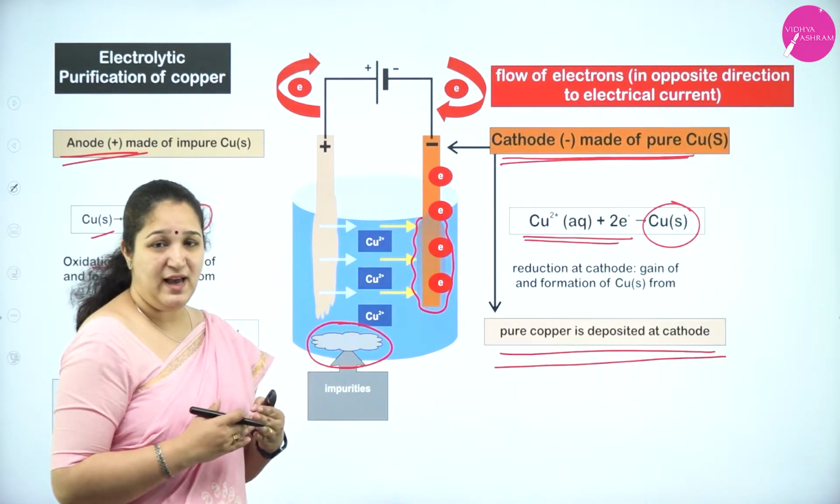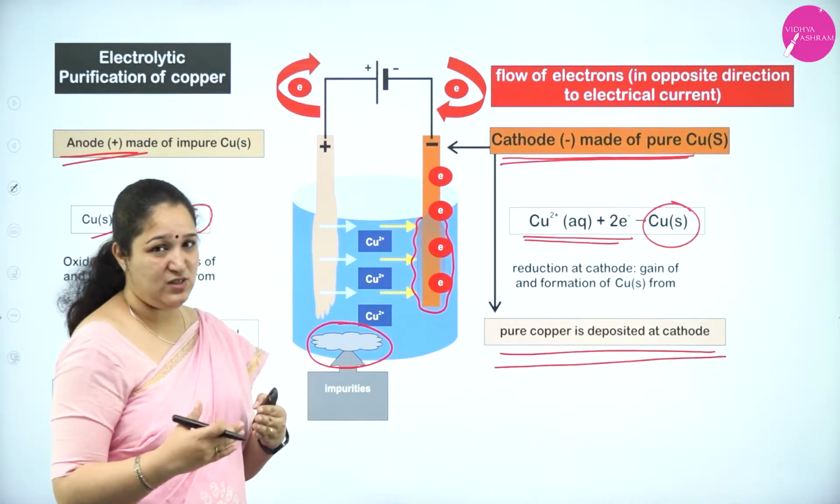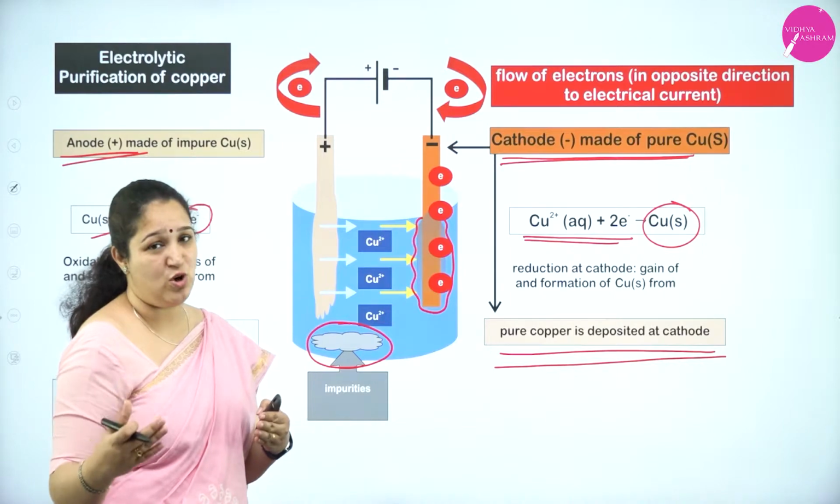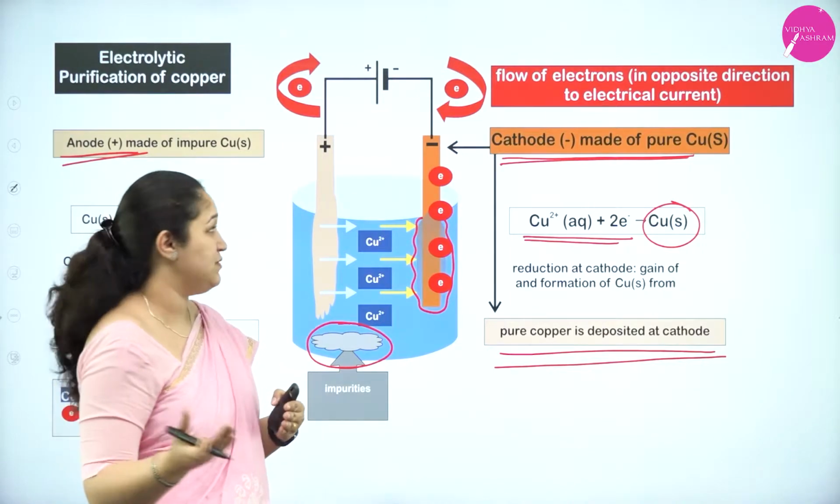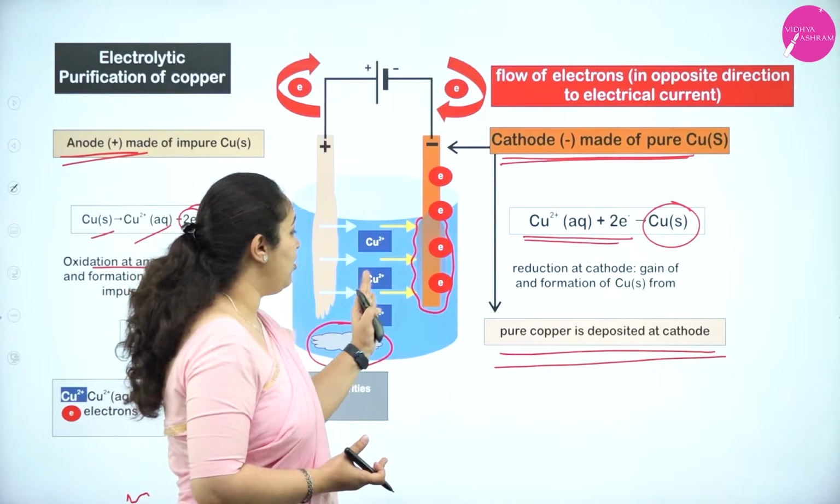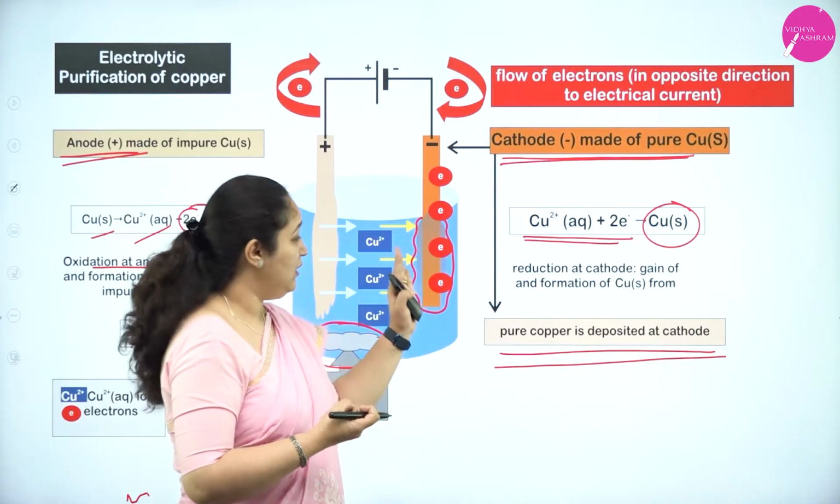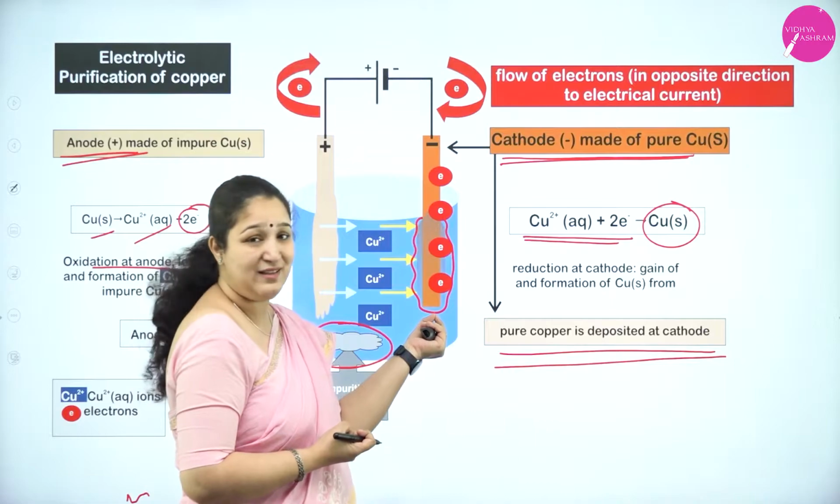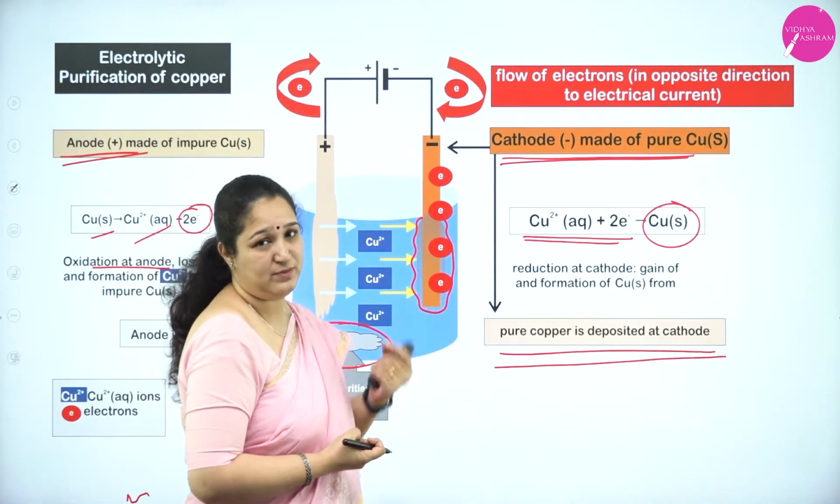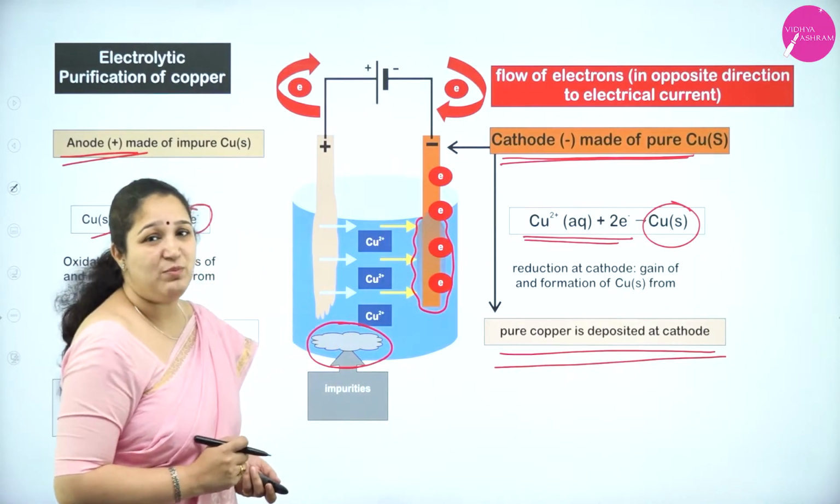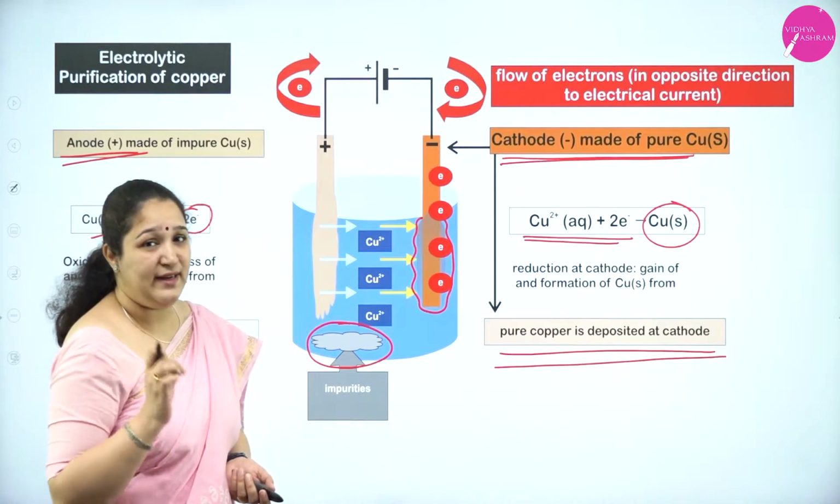What is happening at the anode? Copper is getting dissolved to go into the solution as copper ions by losing electrons, correct? And the copper ions will accept electrons at the cathode because they are attracted towards it. They accept electrons there and get deposited as pure copper. So that's about the electrolytic cell.